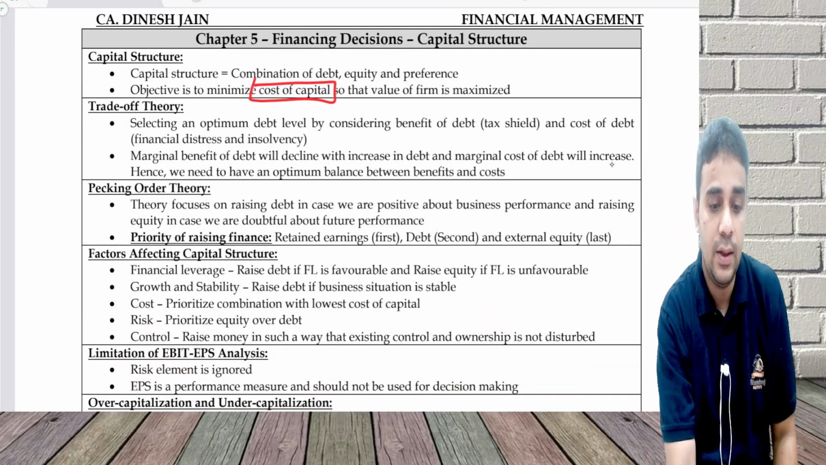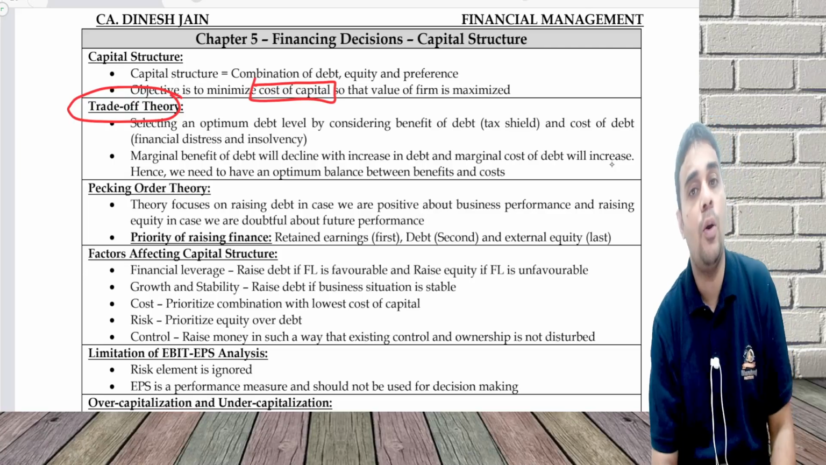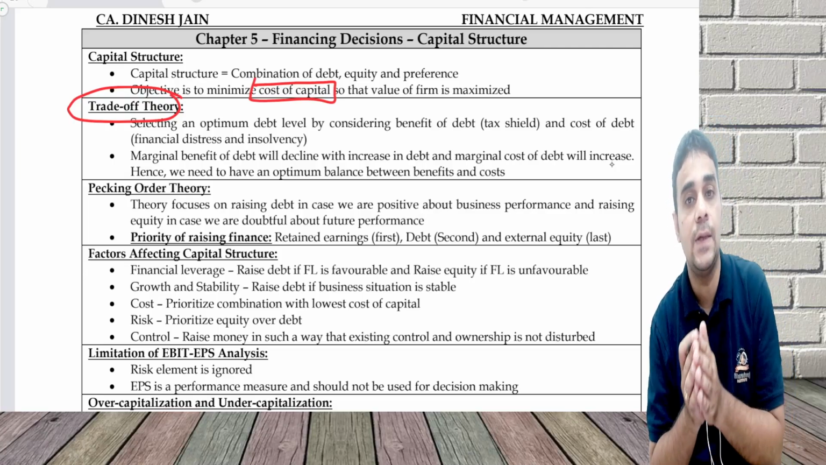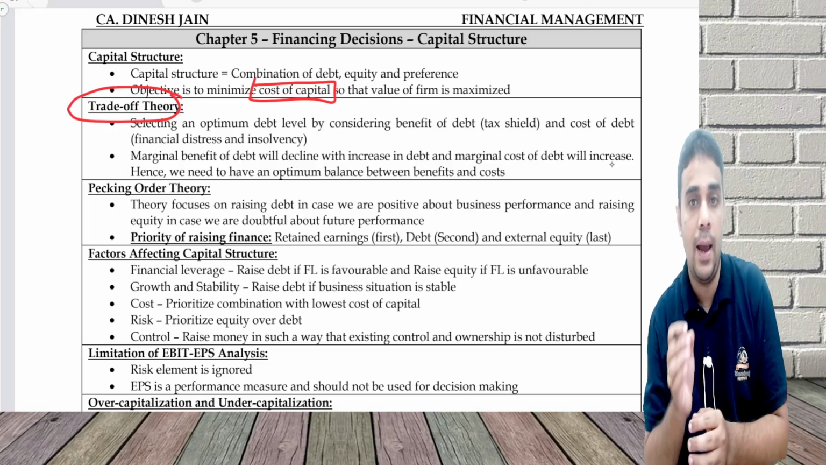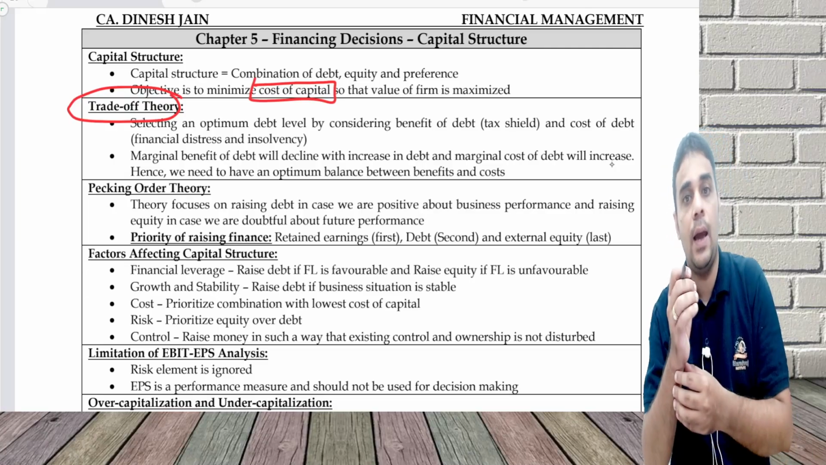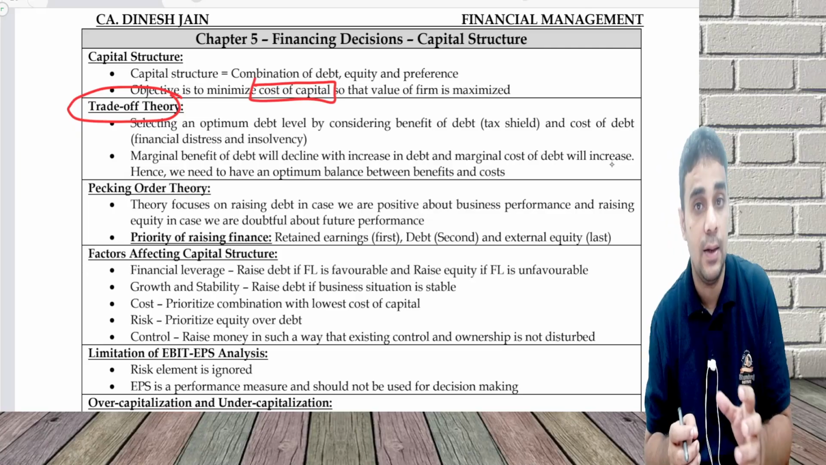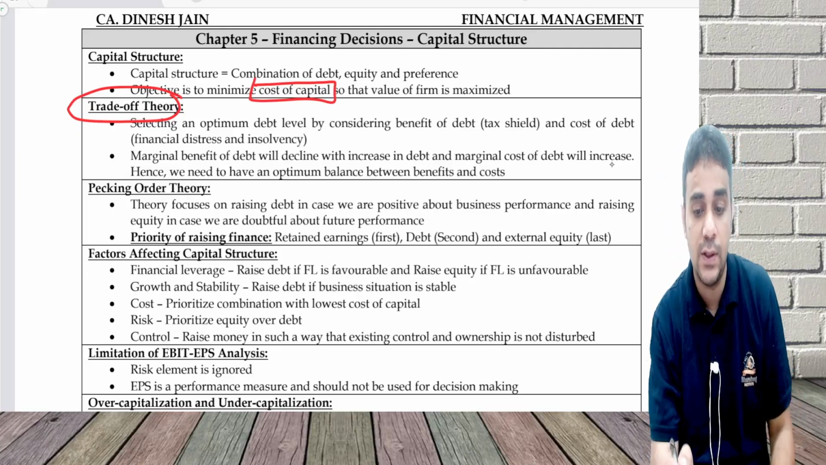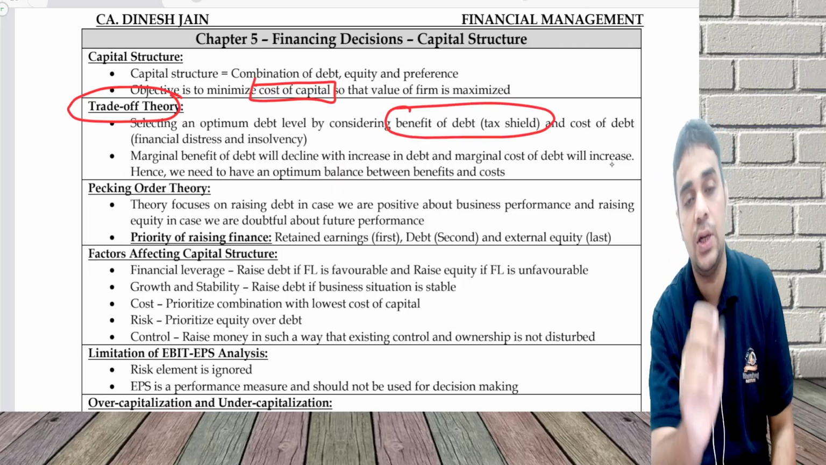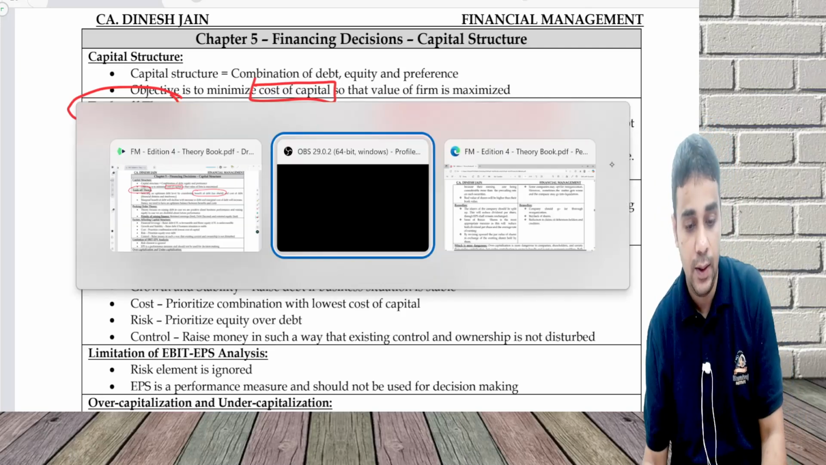One is called trade off. Trade off is basically balancing between high debt and low debt, or balancing towards more debt and lesser debt by considering the benefits of the debt as well as the cost of the debt. What is the benefit of the debt? Tax shield, tax benefit you get on interest payment.